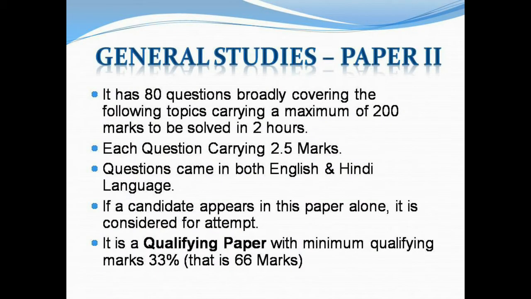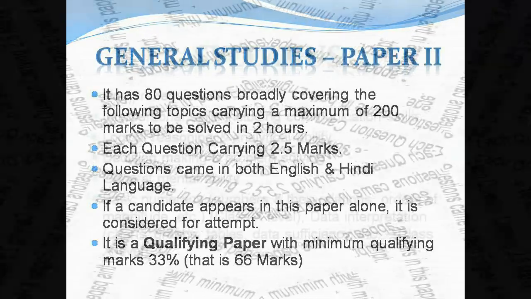General Studies Paper 2. It has 80 questions broadly covering the following topics, carrying a maximum of 200 marks, to be solved in 2 hours. Each question carries 2.5 marks. Questions come in both English and Hindi languages. If a candidate appears in this paper alone, it is considered an attempt. It is a qualifying paper with minimum qualifying marks of 33%, that is 66 marks. So the candidate must qualify in this paper.